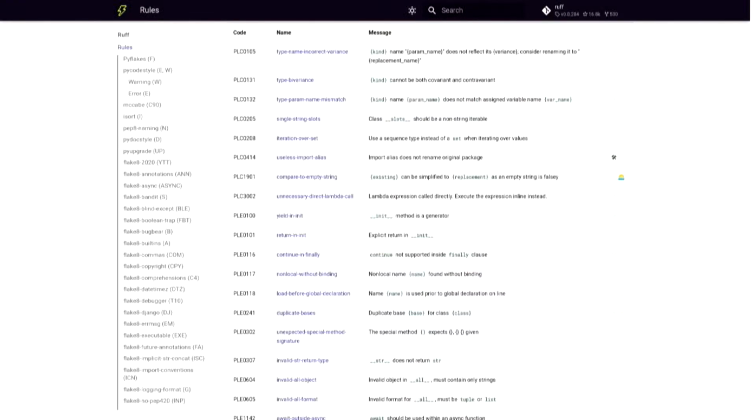Linters are great because they can look at all your code as you write it and raise issues for fixing that you might not be aware of. There's a whole list of them, and you don't even have to follow all of them. You can silence the ones you don't like or make your own. But they'll often guide you into good patterns that you might otherwise have not considered.